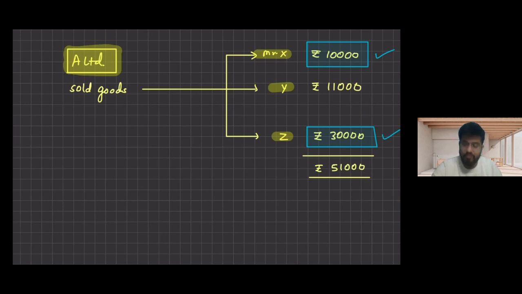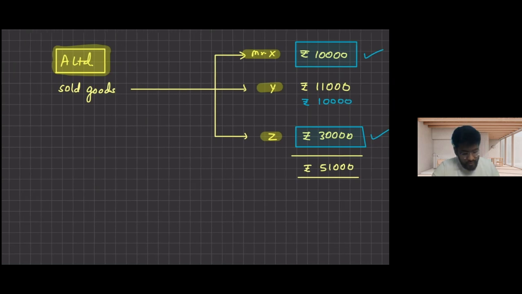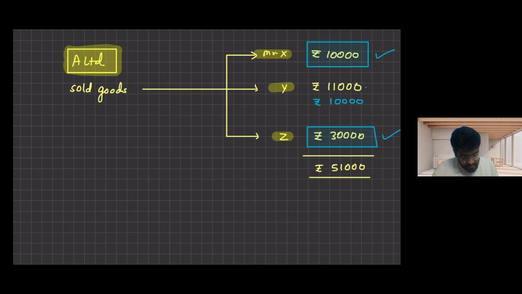Right now I have raised a bill of 11,000 to Mr. Y, but he will only pay me rupees 10,000, which means he will take a discount of rupees 1,000.